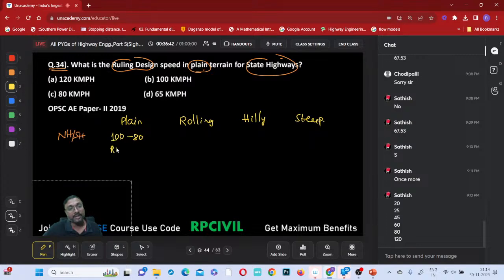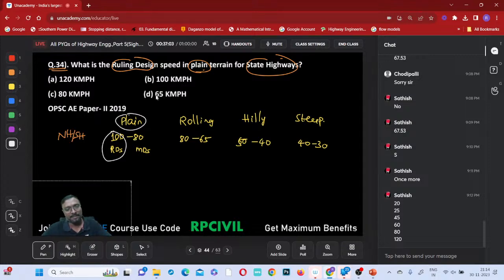100 is your rolling design speed, 80 will be your minimum design speed, no? Rolling terrain, right? 80, 65. Hilly terrain, 50, 40. So steep terrain, right? 40, 30, right? Like that. So what can you say? Plain terrain, ruling design speed 100 kmph will be the answer, no?